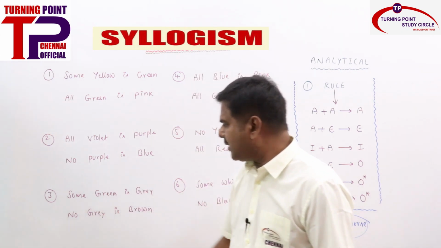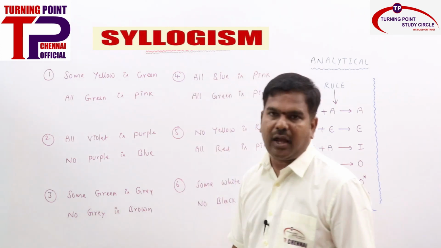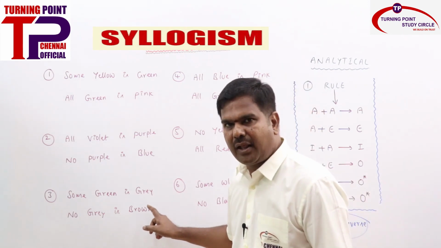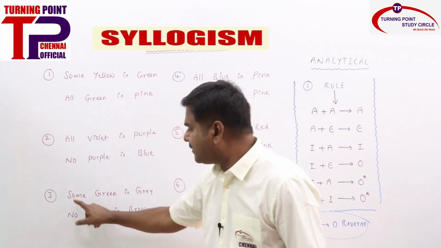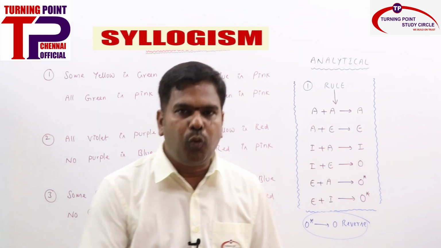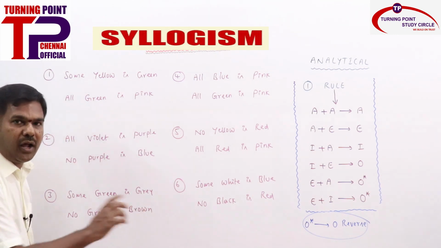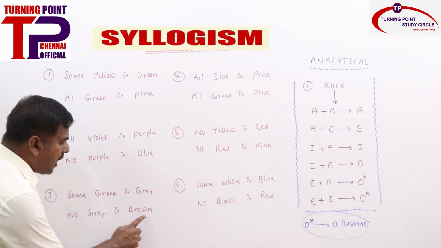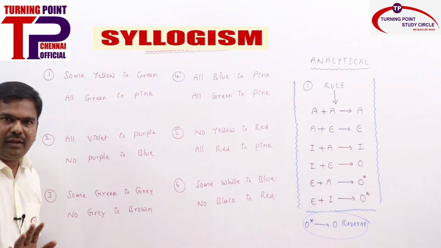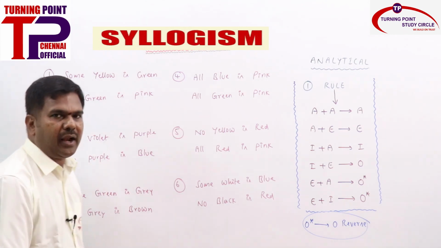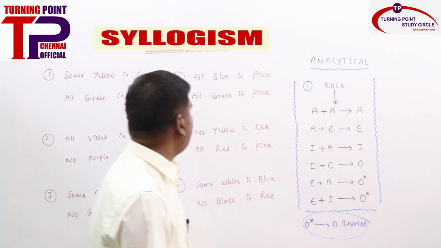Third one, can we check the third one? Some green is grey, no grey is brown. Which is the common term? Grey. Is it properly aligned? Yes, predicate of the first statement and subject of the second statement. What is I plus E? O. So O means you will be getting a statement starting with some, and not should be there. So some green is not brown. We need to write it as some green is not brown. So I plus E is O. It is properly aligned, so some green is not brown is the answer. Hope you are clear. Shall we go ahead with the fourth one?